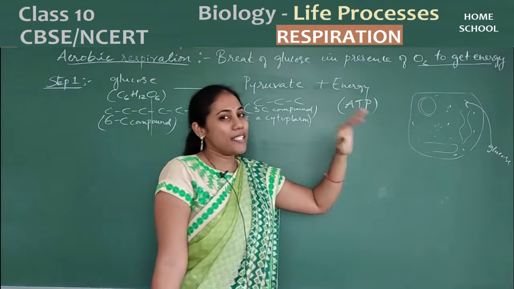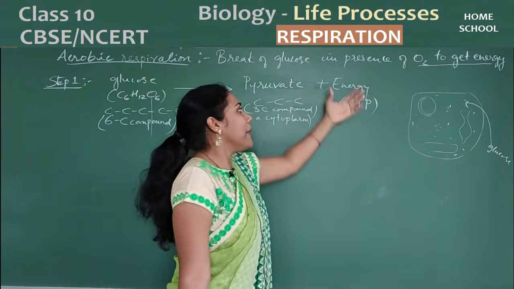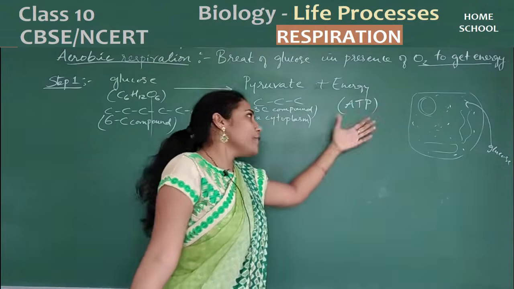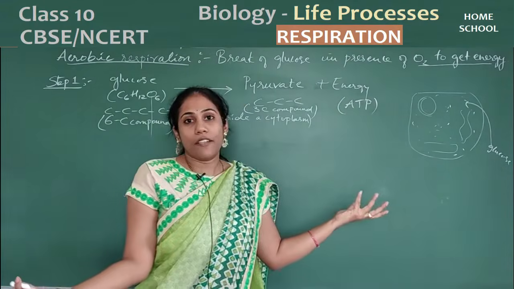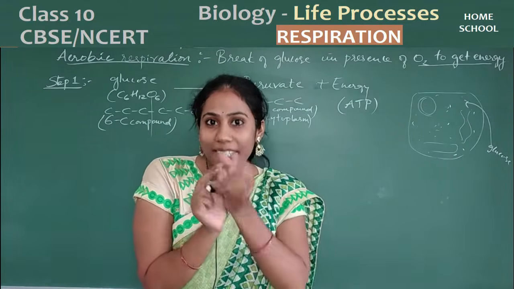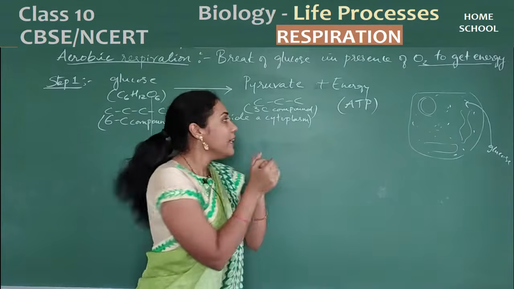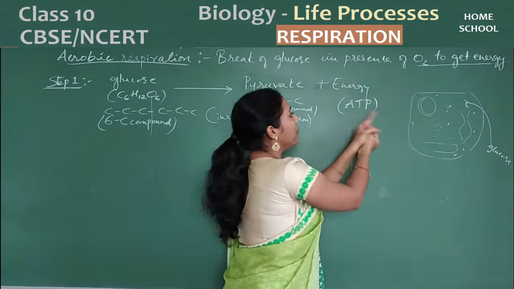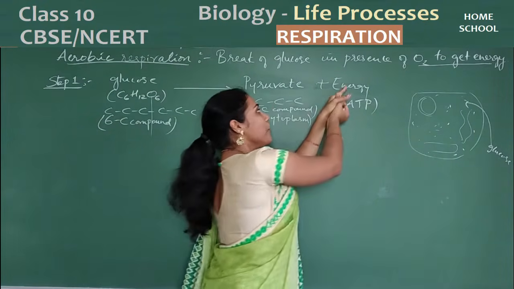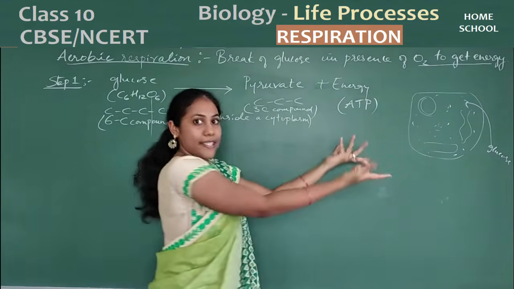You will study about this in higher classes. It is not necessary now, you need not remember the word ATP. If you call it energy, that is more than enough. That energy will be stored in a chemical compound, and that compound is ATP. So instead of energy, if I mention ATP, it means energy only.